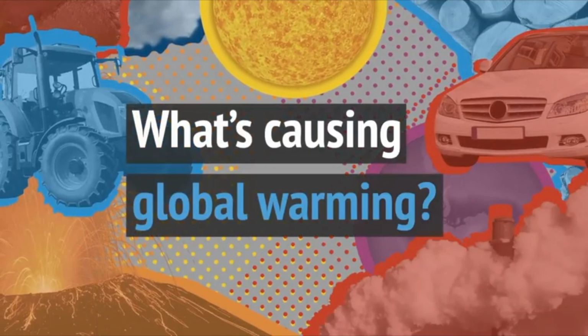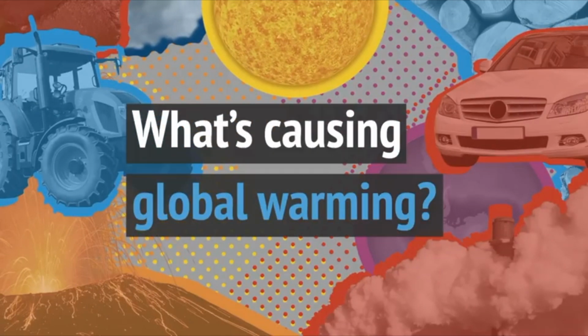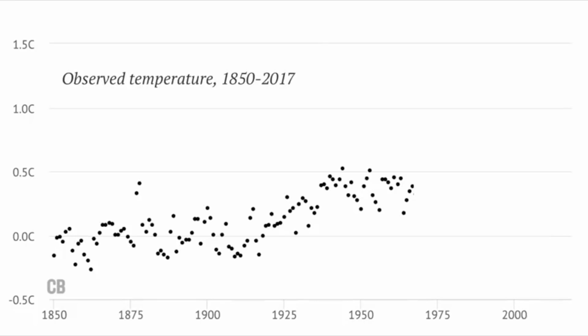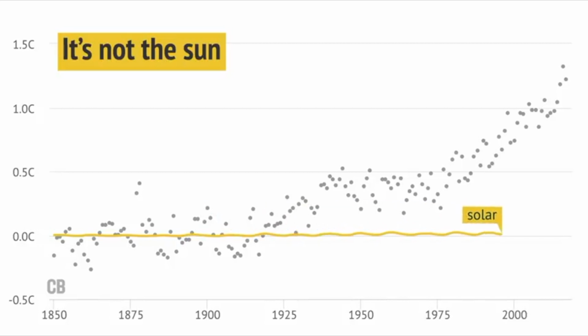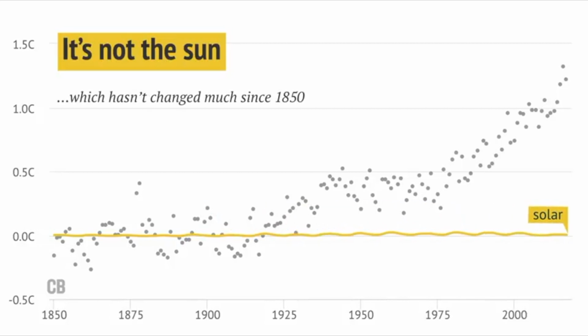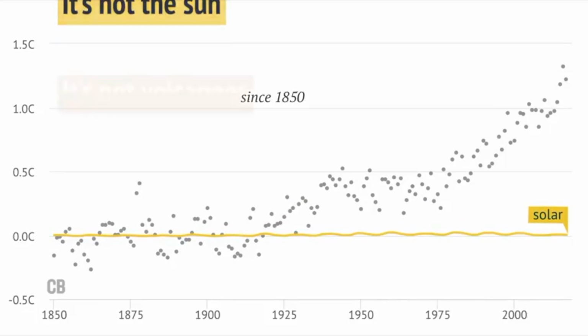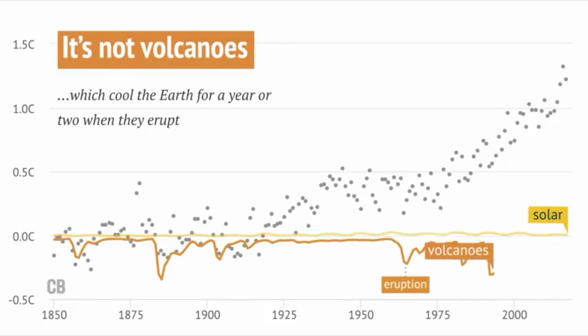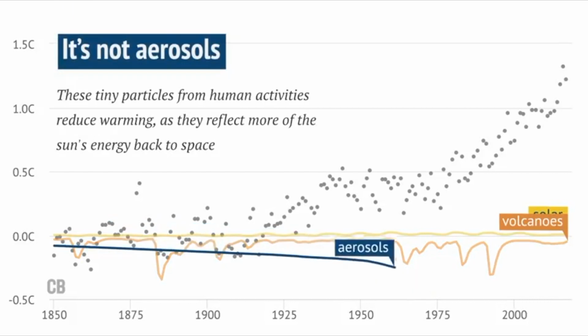What's causing global warming? It's not the sun, which hasn't changed much since 1850. It's not volcanoes, which cool the Earth for a year or two when they erupt. It's not aerosols. These tiny particles and gases in pollution reduce warming as they cause clouds to reflect more of the sun's energy back to space.